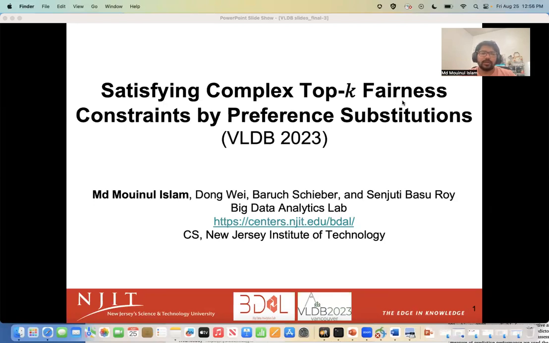This problem is part of my PhD dissertation and a joint work with my former lab members Dong Wei, Professor Baruch Schieber, and my advisor Senjuti Basu Roy. The work I will be presenting today is titled Satisfying Complex Top-K Fairness Constraints by Preference Substitutions.